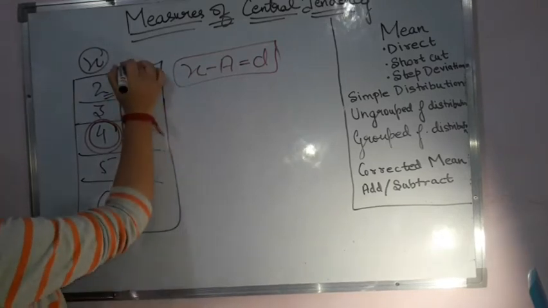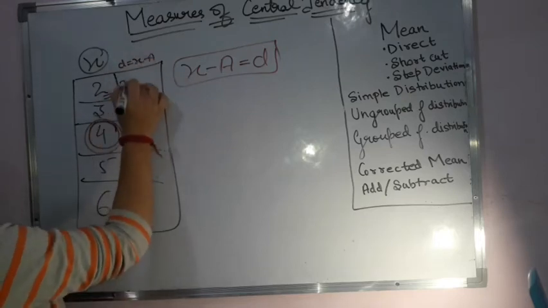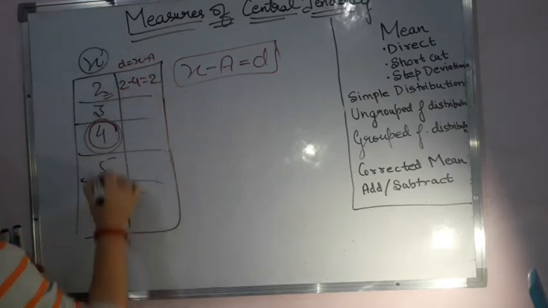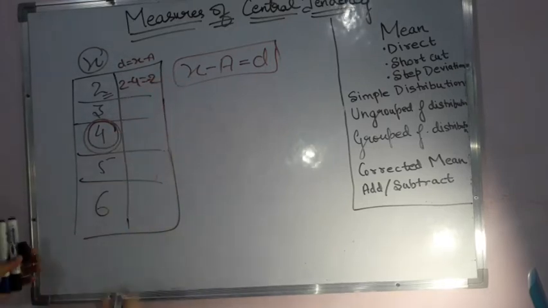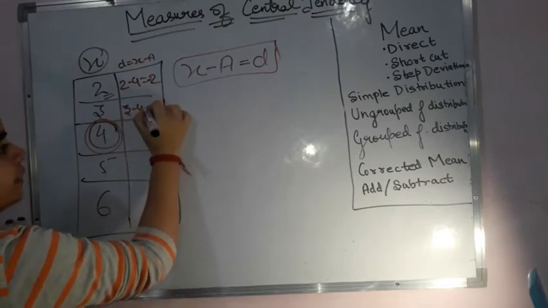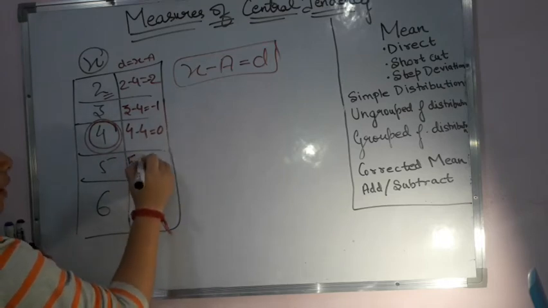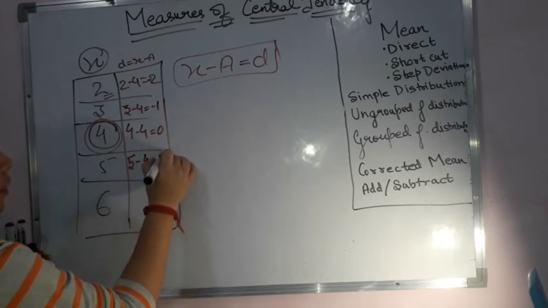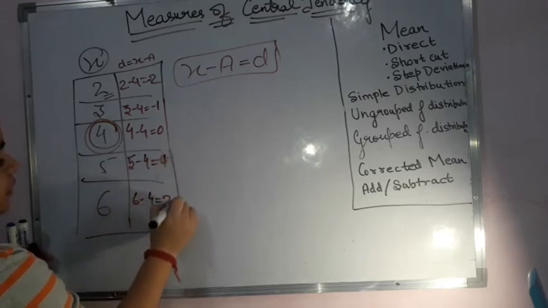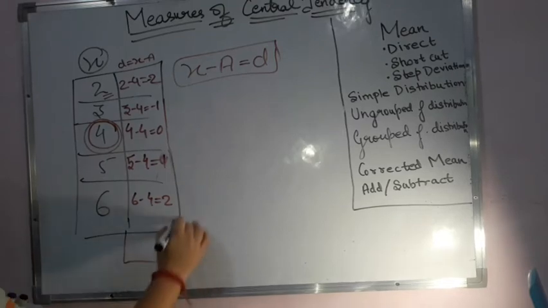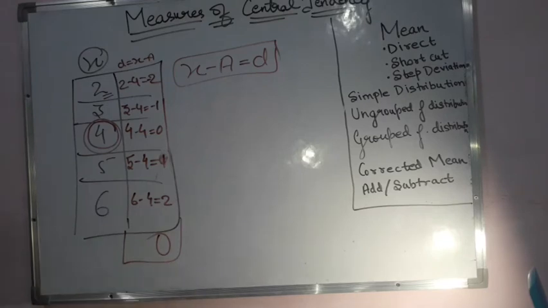If I have this, I have to get d, that is equal to x minus a. So x is 2 minus a, that is 4, that gives me minus 2. Then over here I have 3 minus 4, that gives me minus 1. Then 4 minus 4 gives me 0. Over here 5 minus 4 gives me 1. And then 6 minus 4 gives me 2. Then I add them because I want the summation, sigma, and in this case I am getting 0.